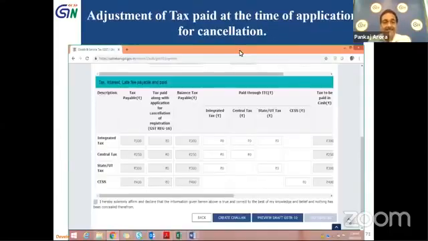You can see this screenshot here for your reference, that the tax payable, and you can see there is a relevant table. If some tax is paid along with the application for cancellation of registration at the time of filing REG-16, then such tax will be reflected and the balance tax which is payable will be adjusted from the tax already paid.